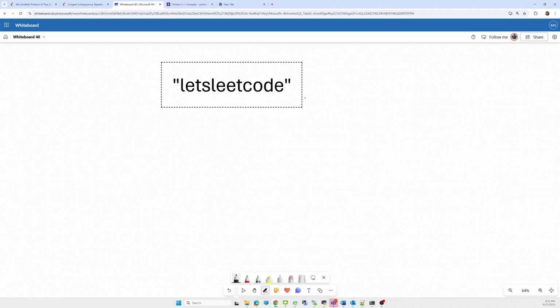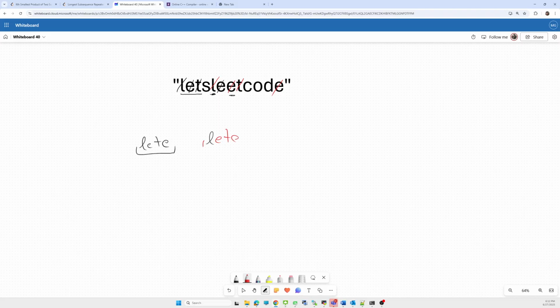I did not understand what the exact subsequence would be. I made the subsequence LET with this L and this E. Now the second subsequence I made with this L, this E, let me use a different color, L E T and again E, L E T E. So this will be one more subsequence which is greater.